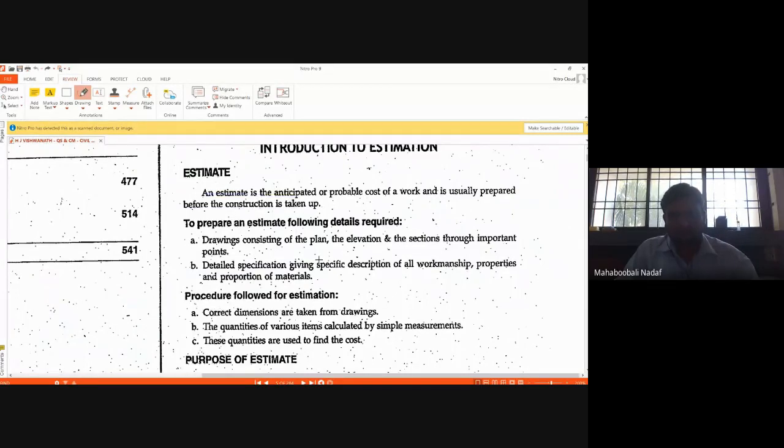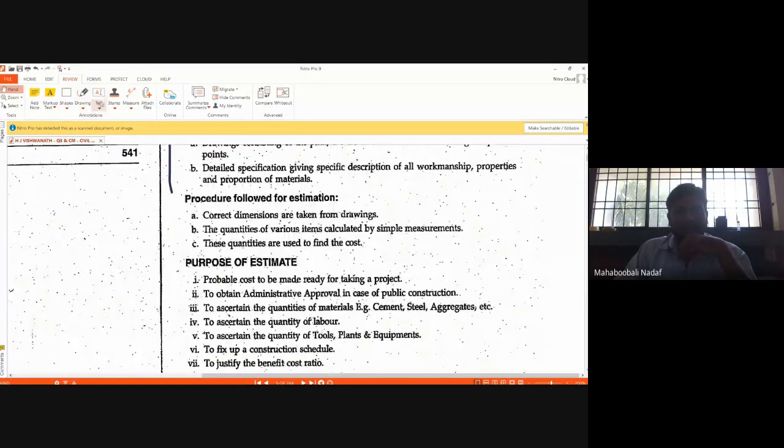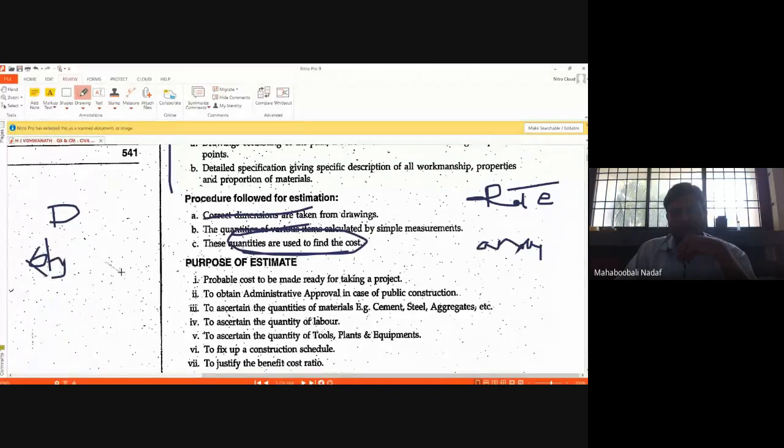What are the procedures we generally adopt? First, you take the dimensions. Quantities you get, and from the quantities you will get the rates. For calculation of rates, you do one portion that is called analysis of rates. From the drawings, you will get the total quantity. By multiplying this quantity and rate, you will get the cost.